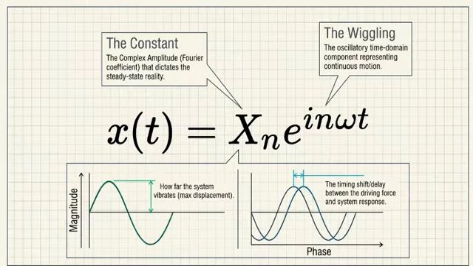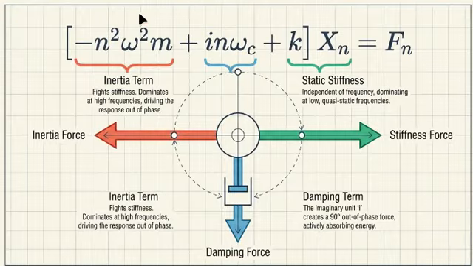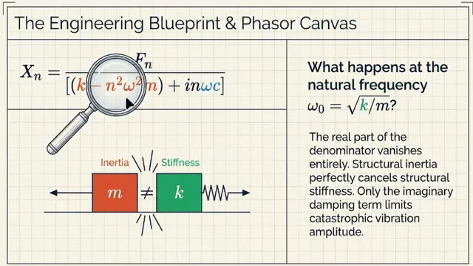It's the timing shift. And the brilliance of the math here is how we actually arrive at this simple answer. The sources show that you can represent the actual wiggling movement as x sub n multiplied by a complex exponential term, e to the power of i omega t. That complex term represents the continuous harmonic oscillation over time. And this is where the mathematical magic trick happens, right? Because we assume the vibration is settled into a steady, rhythmic wiggle, that complex time component factors out of the equation completely. It just disappears. You literally just divide it out and delete time from the universe. It's incredibly satisfying. What you're left with is a surprisingly simple algebraic equation.